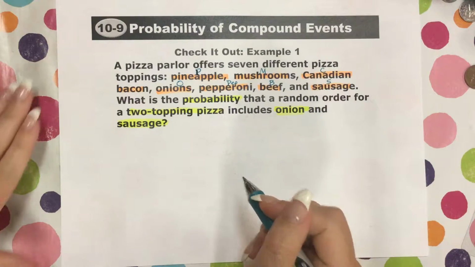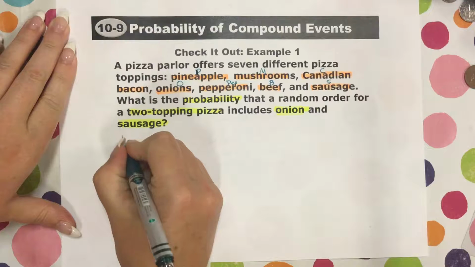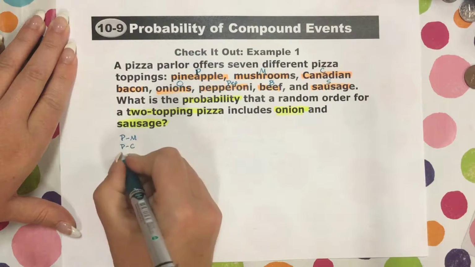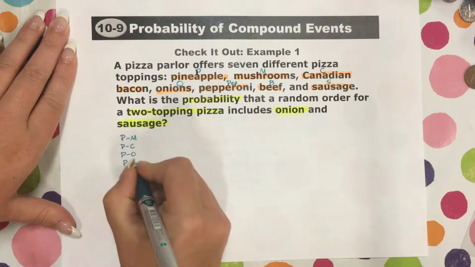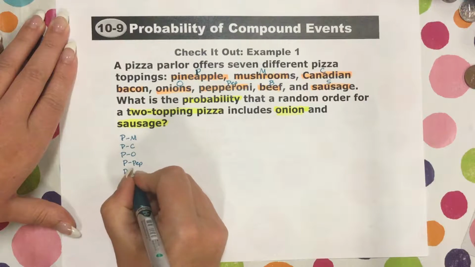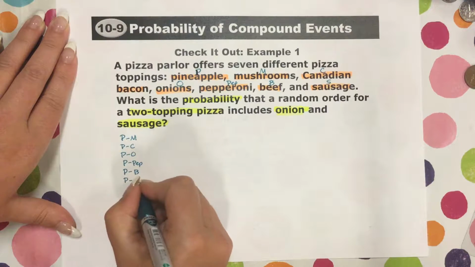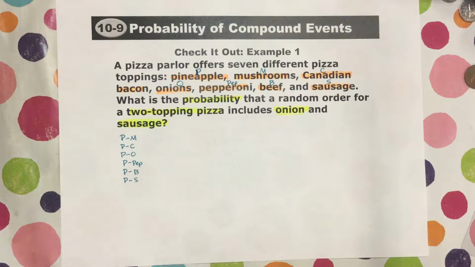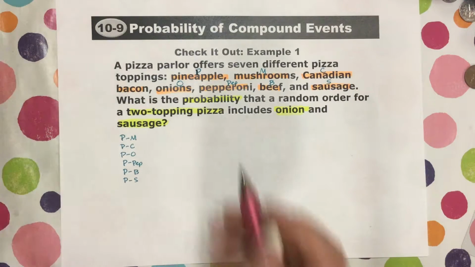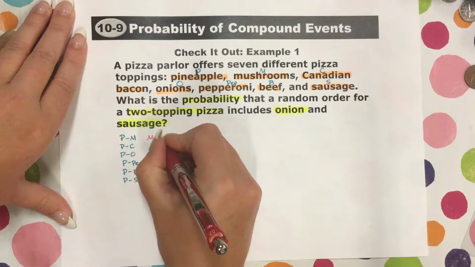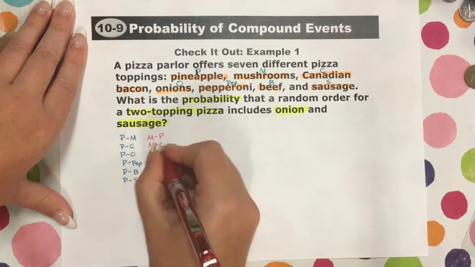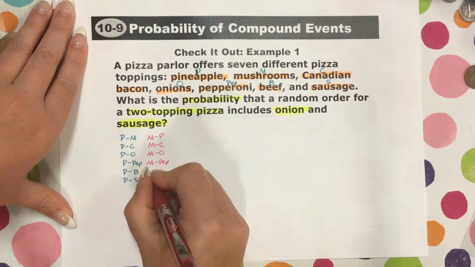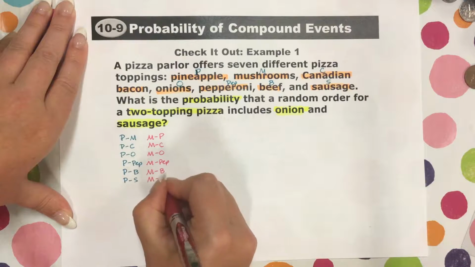So let's go ahead and start with pineapple. So you could have pineapple and mushrooms, pineapple and Canadian bacon, pineapple and onions, pineapple and pep, pineapple and beef, and pineapple and sausage. All right? Then we're going to move on to mushrooms. So mushrooms, you could have pineapple, mushrooms, you could have Canadian bacon, mushrooms, you could have onions, mushrooms, you could have pep, mushrooms, you could have beef, mushrooms, you could have sausage.